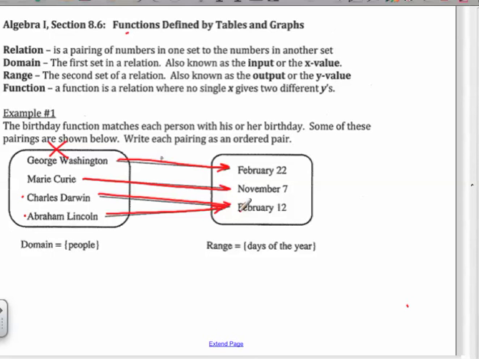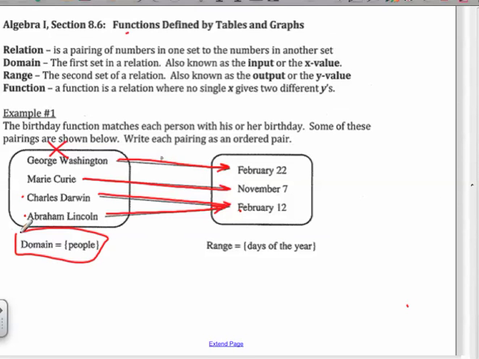If I said, Chris, are you 14? No, I am not. Okay, I need another 14-year-old. Jackson, are you 14? Yes. Austin, are you 14? Yeah. Okay, I'm asking two different people and they're giving me the same answer. That's a function, right? But if I ask one person and they give me two different answers, that's not a function, all right?